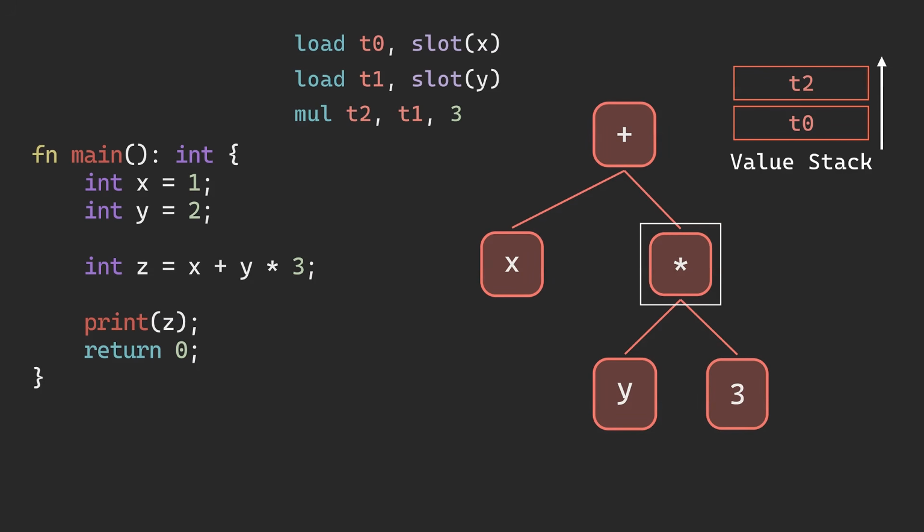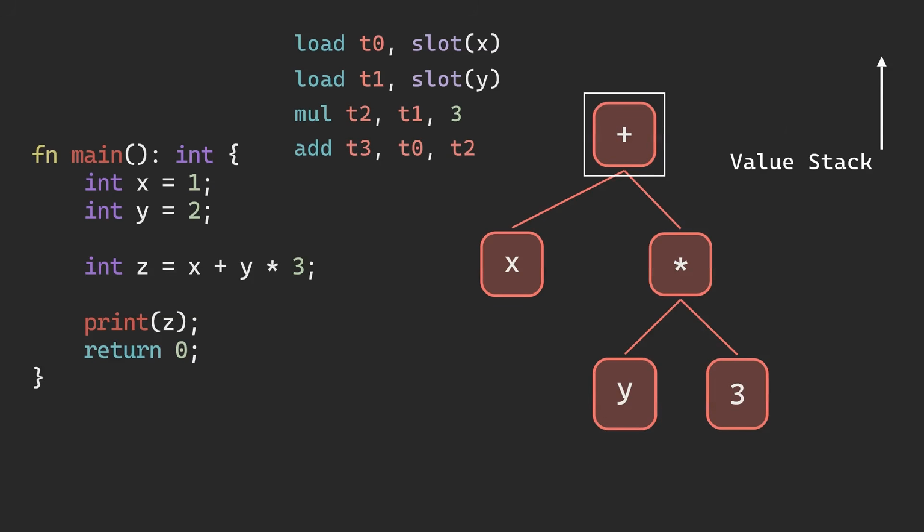Finally, we return to the root addition node. It finds exactly what it needs waiting on the stack. The multiplication result t2 is on top, and the original t0 is right below it. It pops them, emits the final add instruction, and pushes t3.